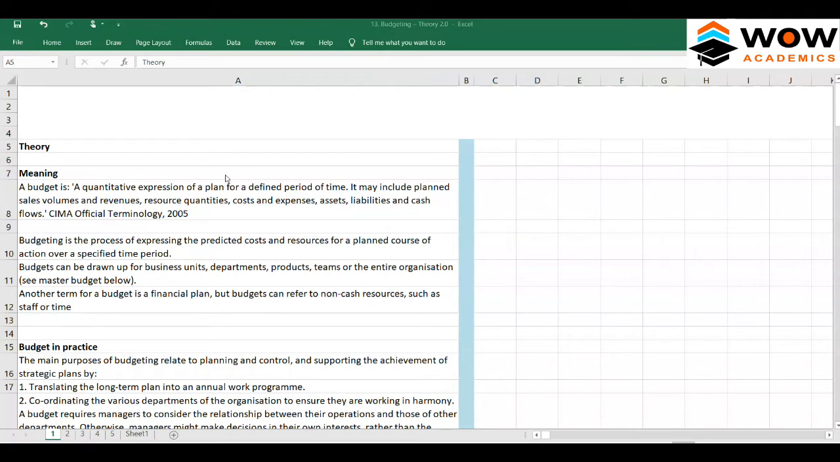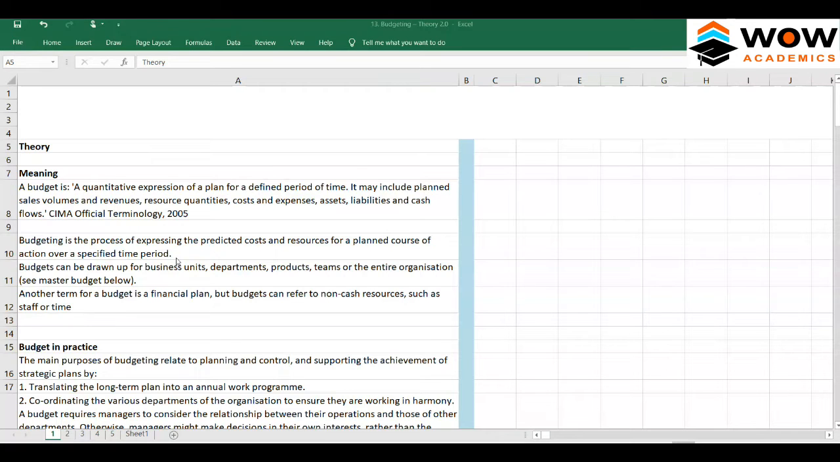It's a plan for the future, but this plan is expressed in terms of numbers, and it is also for a very short period of time. A short period of time is within a year. So we create a budget only for a year period. Usually budgets are only for a year period; beyond that, we don't do a budget. And budgeting is a process of expressing the predicted cost and resources for a planned course of action over a specified period of time.